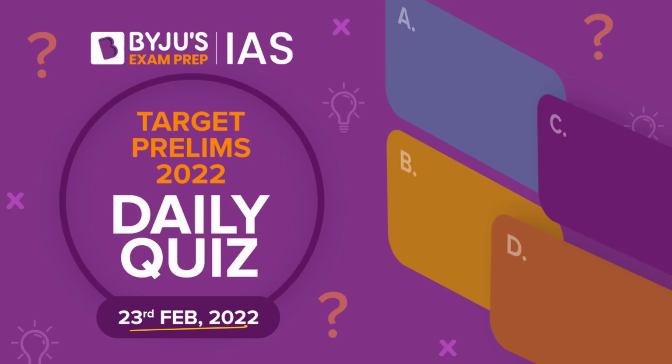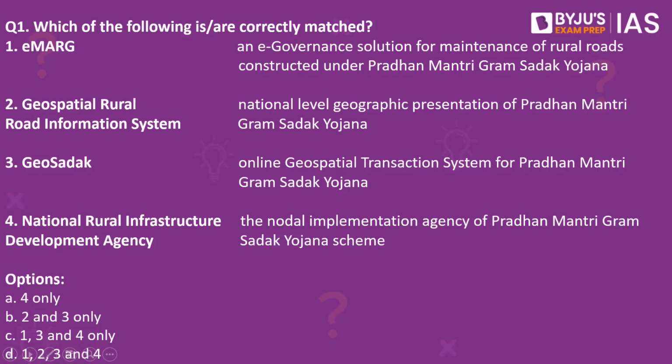Let us begin and have a look at the first question for today. Which of the following is or are correctly matched? Number 1, E-Mark, an e-governance solution for maintenance of rural roads constructed under Pradhan Mantri Gram Sadak Yojana.